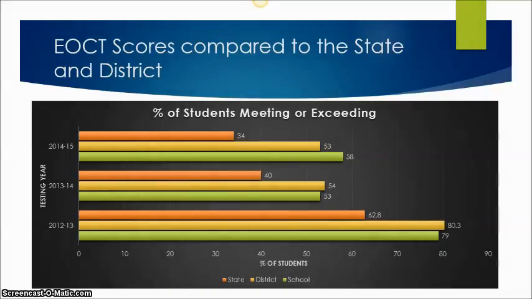In 2014-2015, we definitely did better. We had 58% who met or exceeded. The district had 53%, so we were better than the district that year. And then the state had 34%.